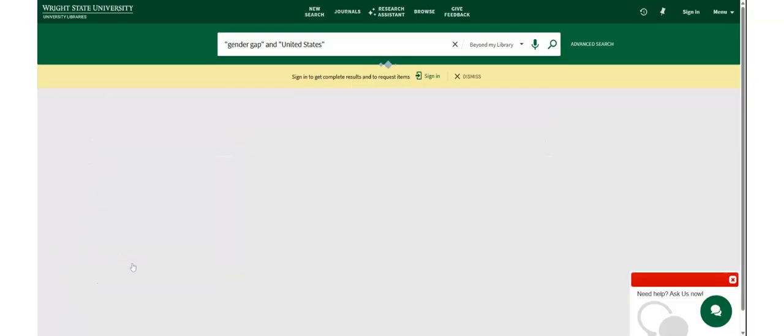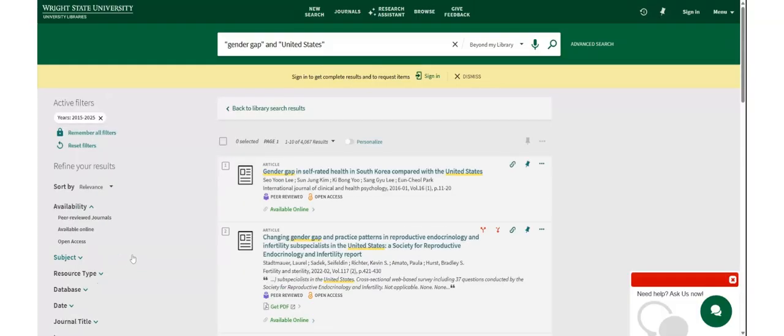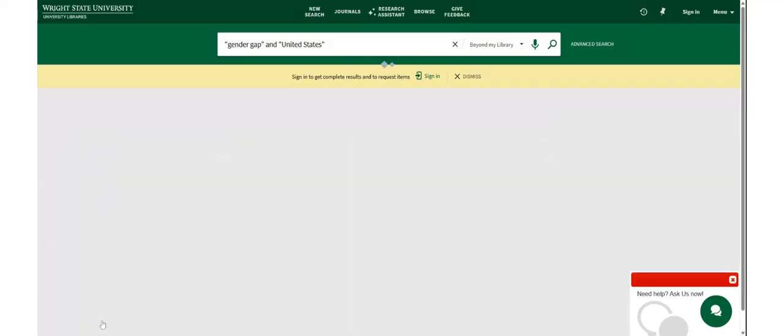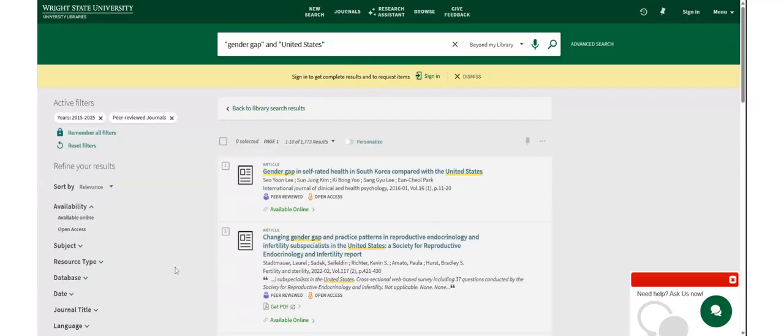If you're interested only in scholarly journals, then check the box labeled peer review to update your results. Now you can see that all of your results will have the peer-reviewed journal icon with them.